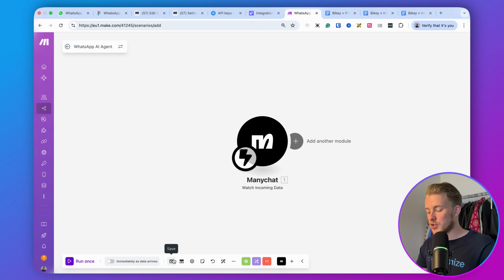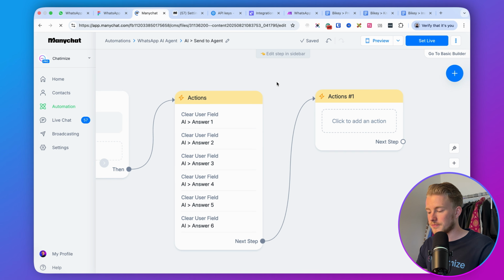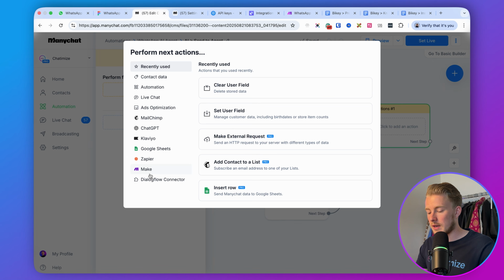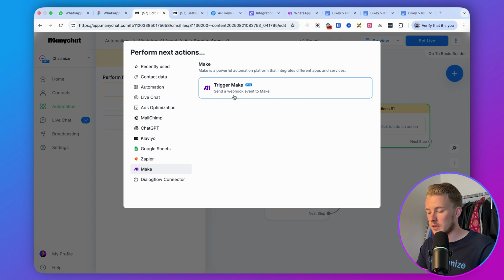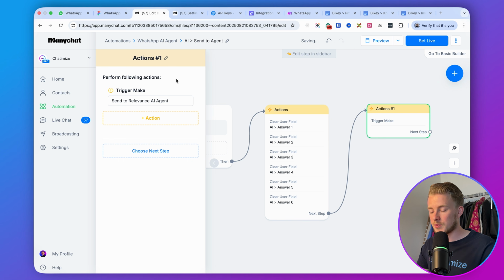Right? So once you've done this, you can refresh Manychat here. Then you can click on the action, and here Make will appear. Then you can click on trigger Make, and then type in send to Relevance AI agent. That's basically what you want to do.